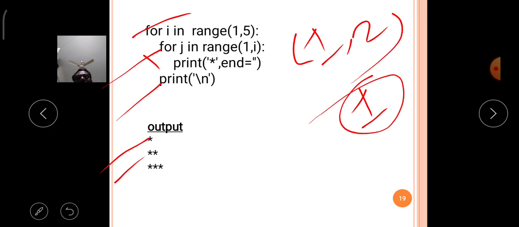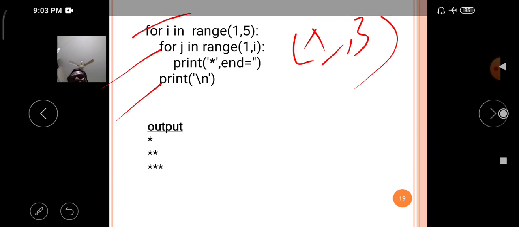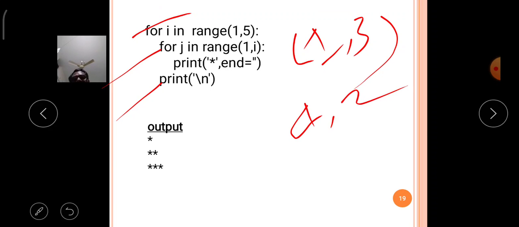Again the variable i value is 3, then the range function is 1 comma 3, so the values are 1 and 2. It will be executed 2 times, so it will print 2 stars.